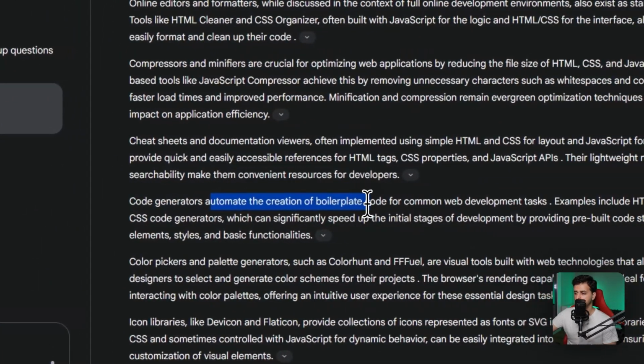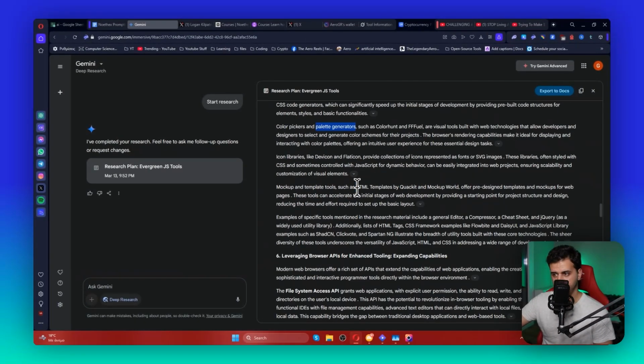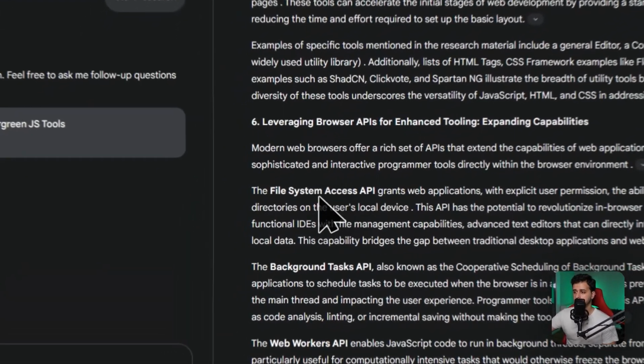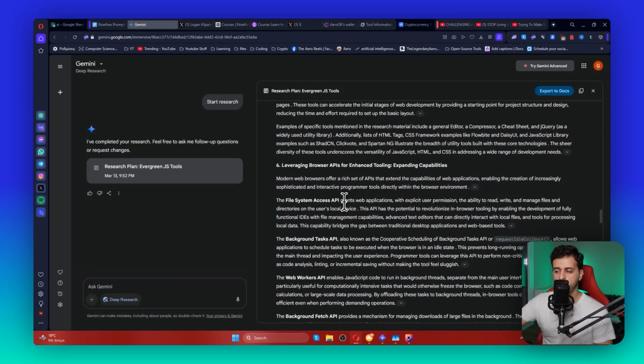Code generators, cool. Color pickers, palette generators, that's great. Icon libraries, okay, this is also interesting. Mockup and template tools such as HTML templates. Okay, so it has some interesting ideas. I gotta say. Browser APIs for enhanced tooling. The File System Access API, okay, that starts to become very interesting.